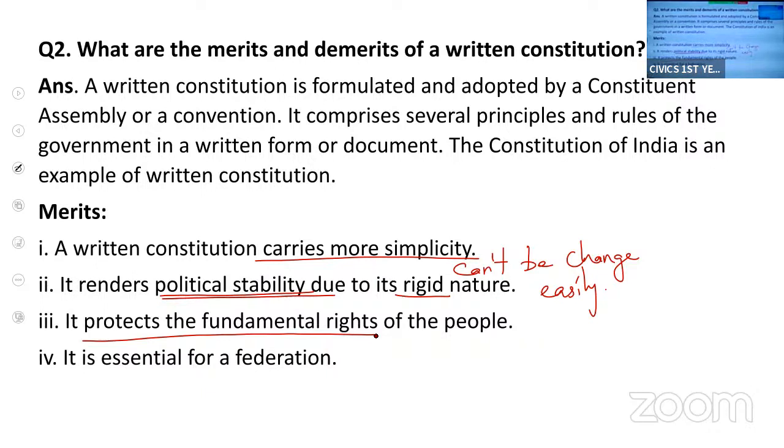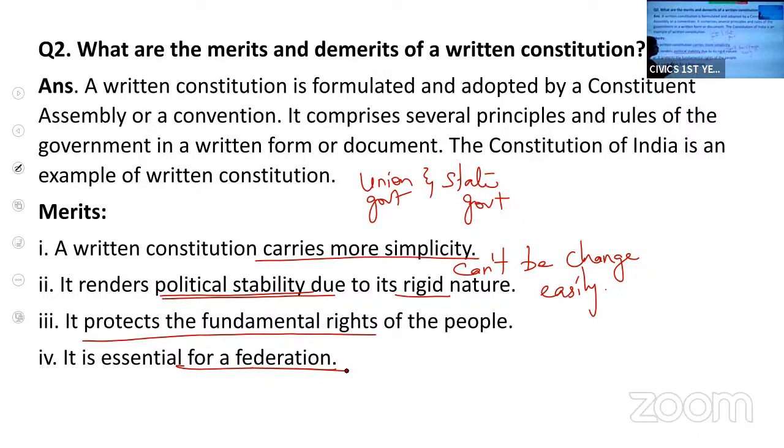And for a federation, the Constitution should be a written Constitution. What do you mean by federation? A state or country having two governments, that is the union government and the state government. When you have government at two levels, then we call it a federation.